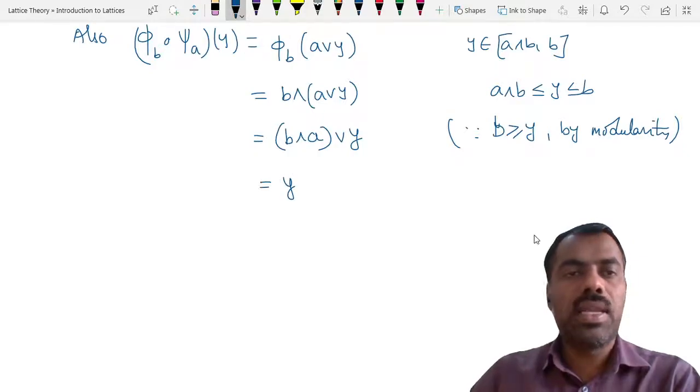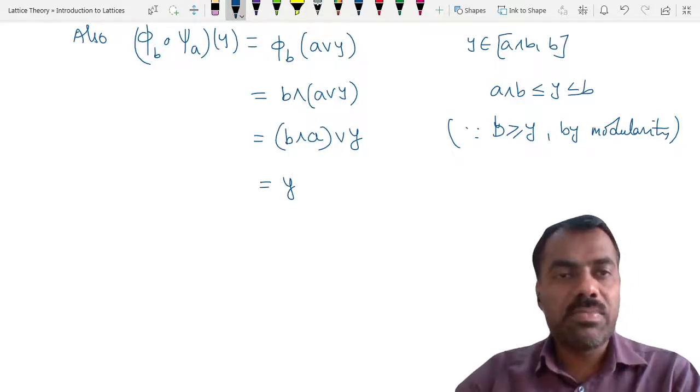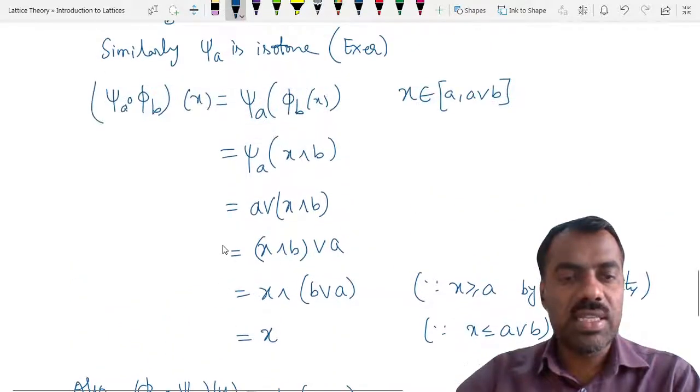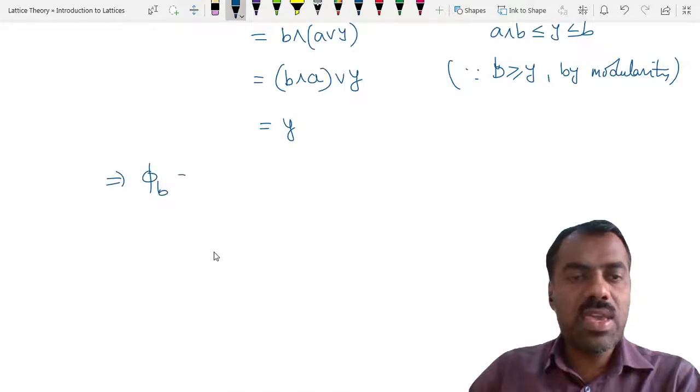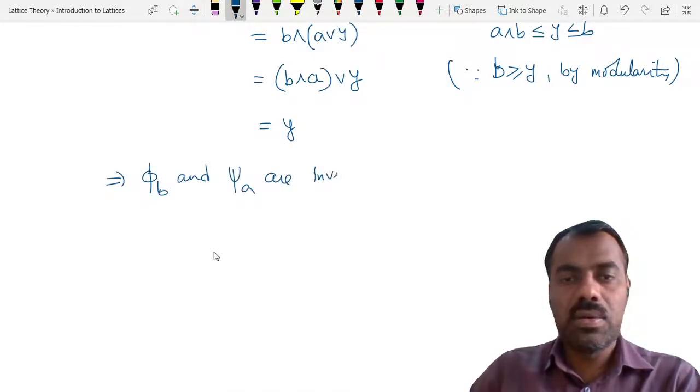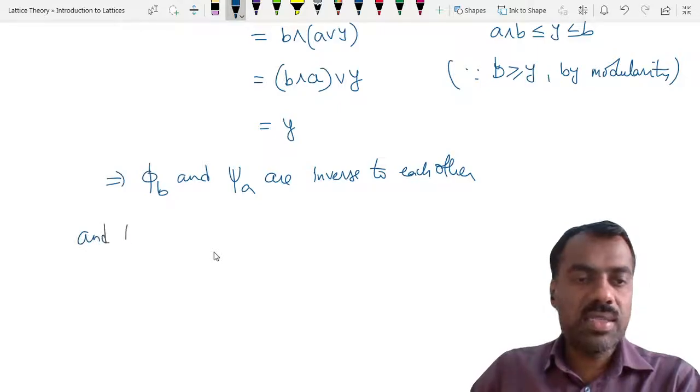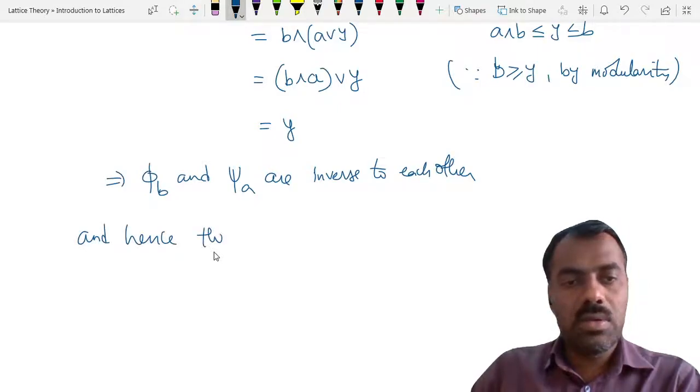So that shows that these two maps are inverse to each other. Is this clear? This implies phi b and psi a are inverse to each other, and hence they are isomorphic.